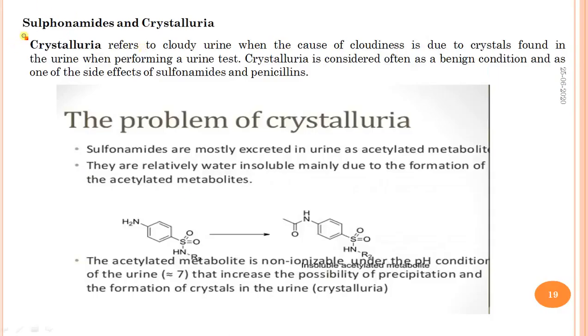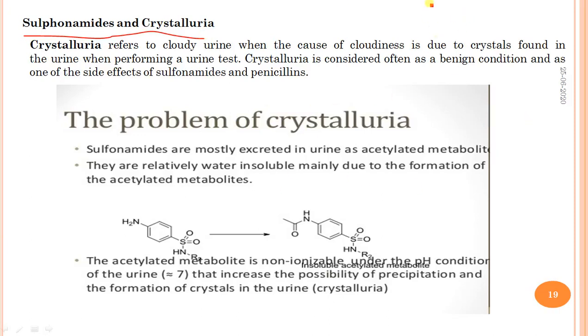One more concept is that sulfonamides cause crystalluria. So what is crystalluria? It is cloudiness due to crystals found in the urine when performing a urine test. Crystalluria is often considered a benign condition and is one of the side effects of sulfonamides and penicillins.